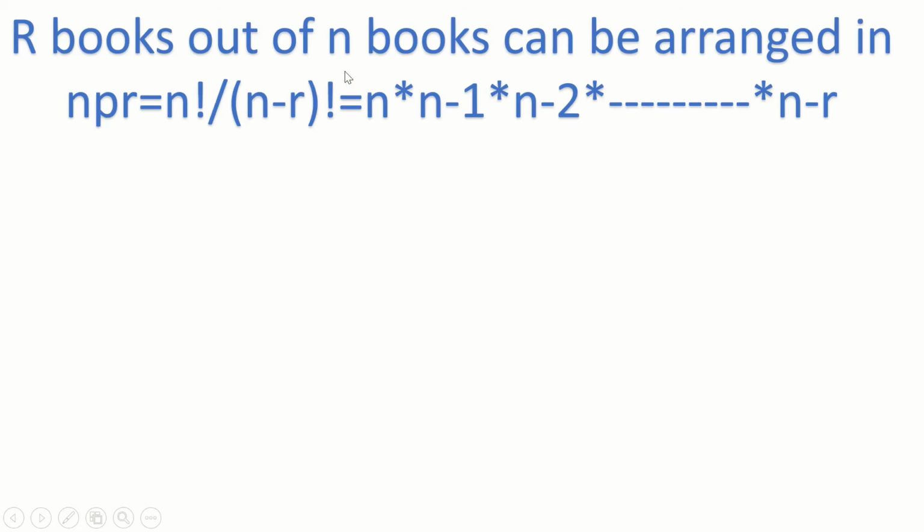Suppose R books out of N books can be arranged in NPR ways. We call it a permutation. R books out of N books can be arranged in NPR ways. Suppose 10 books out of 50 books can be arranged in 50P10. So 50P10 can be written as 50 factorial divided by 40 factorial.